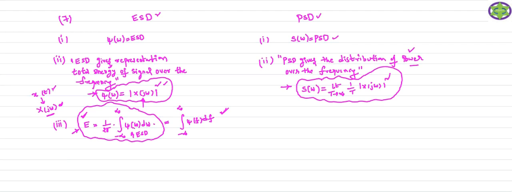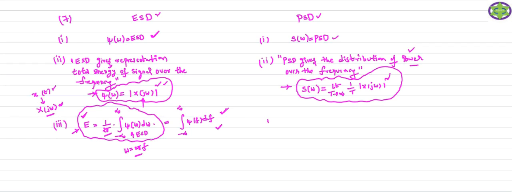If I take psi of omega, here you need to divide this integral result by the 2 pi factor, because omega is 2 pi f. So if I express the same equation in terms of the frequency, you can express it in this way. So this is the total energy of the signal. How can you calculate the total energy of the signal? You just consider the area under the energy spectral density function.